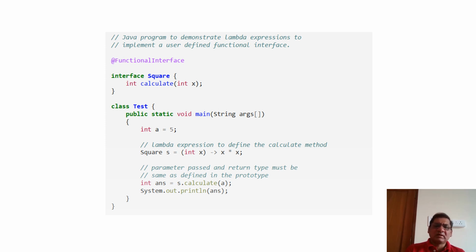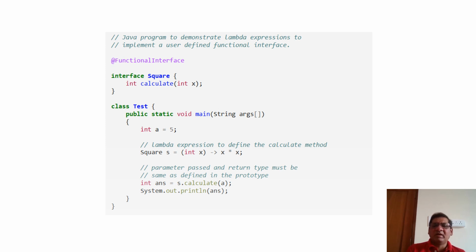Below we can see the class Test. There, I just provided the information on how we can use that functional interface. Square is the functional interface. We have just one abstract method, calculate, right? With the help of lambda expressions, I'm providing the implementation to the interface Square. With the help of the interface instance, I'm invoking the calculate method and passing the value.